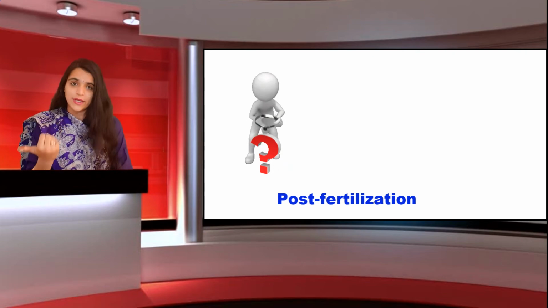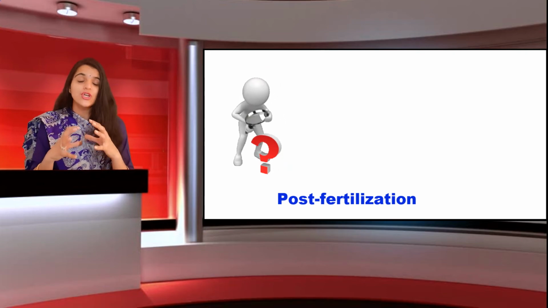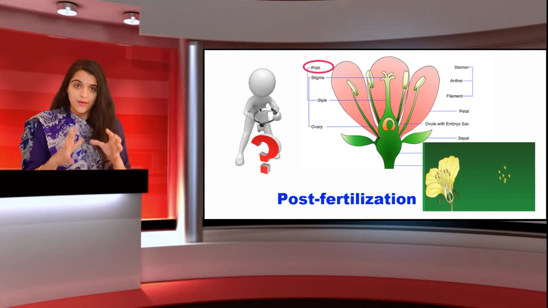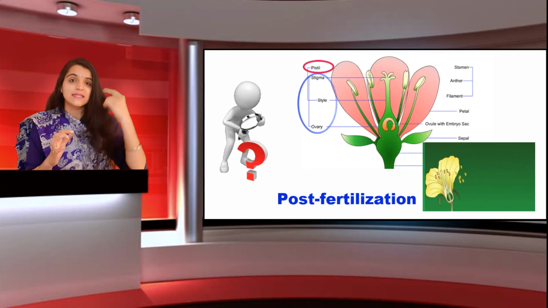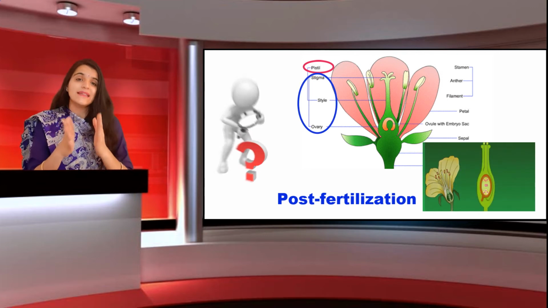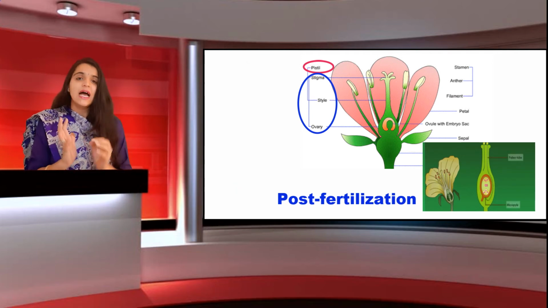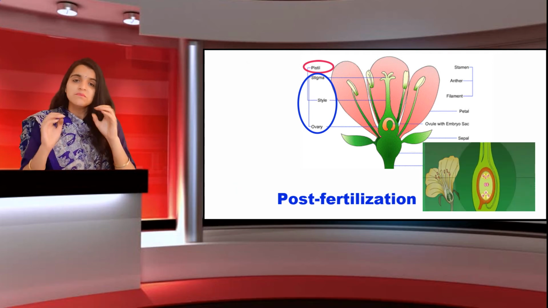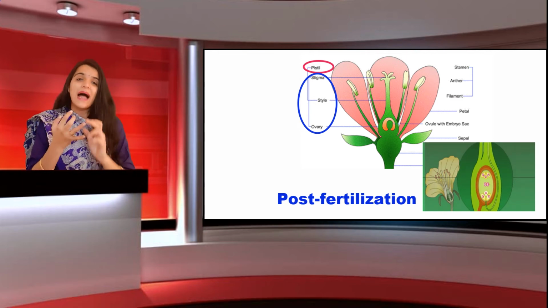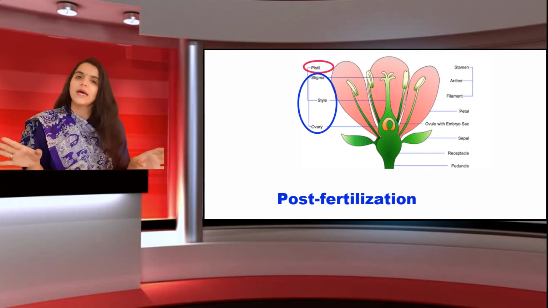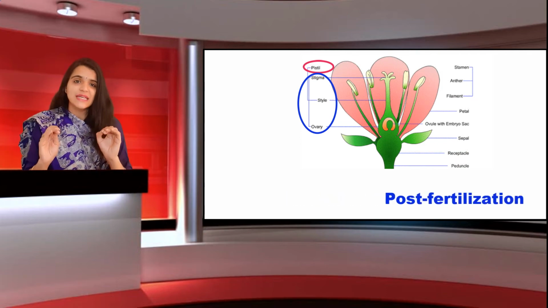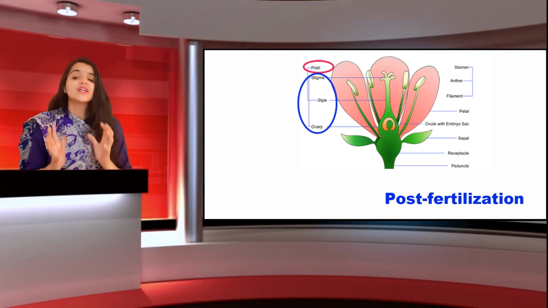If I talk about plants, we only need the female part, and the female part is known as the pistil, right? The pistil has three parts: stigma, style, ovary. Only this pistil is required in a flower. All the rest of the parts wither off. They don't require it. So definitely sepal, petal, stamen, they all fall down, whereas the pistil remains. That is the post-fertilization change of flowers we have.